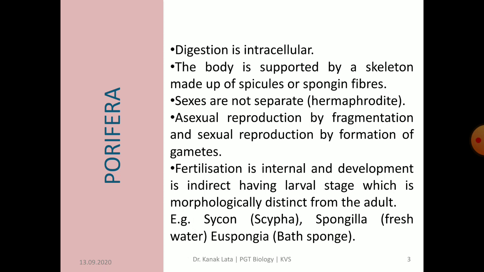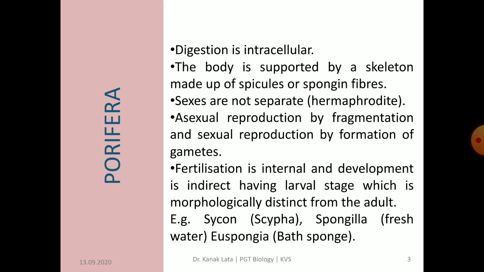Almost all sponges possesses an internal skeleton. It may consist of tiny calcareous or siliceous spicules or of fine spongin fibers or of both. Reproduction in Porifera is asexual as well as sexual. Sexes are not separate, means they are hermaphrodite. Asexual reproduction takes place by fragmentation and sexual reproduction by formation of gametes, that is ova and spermatozoa.